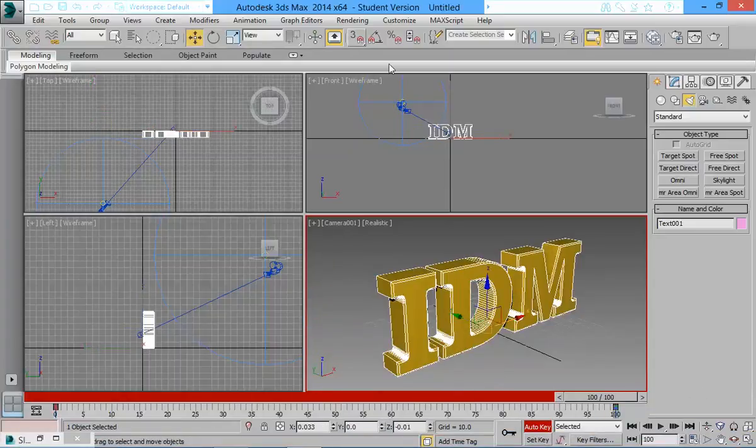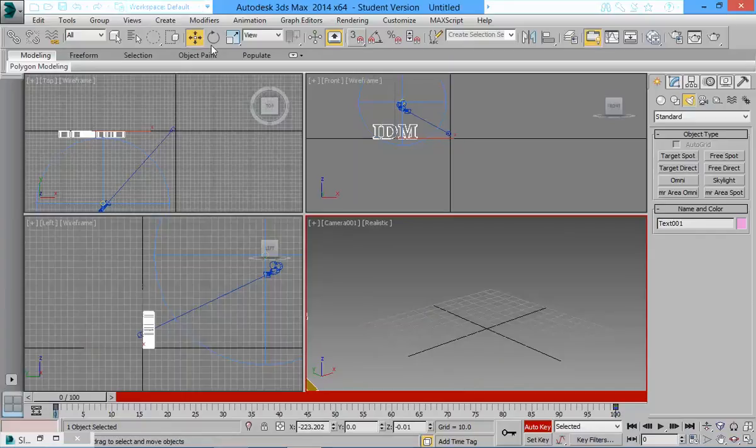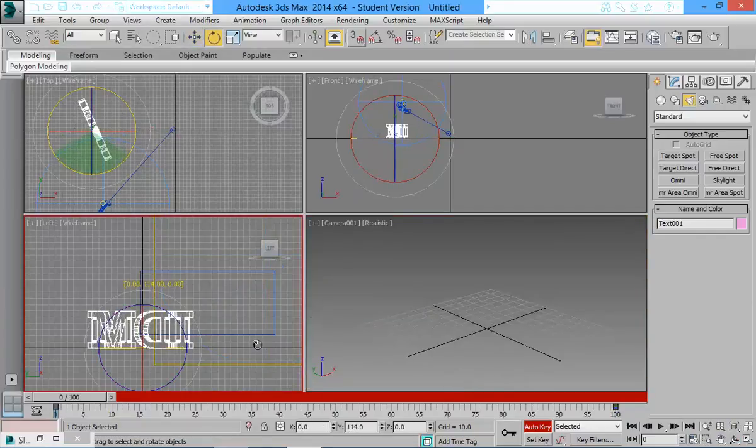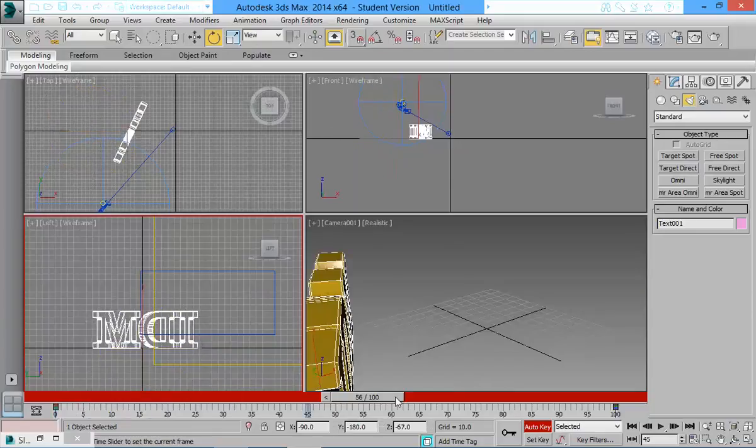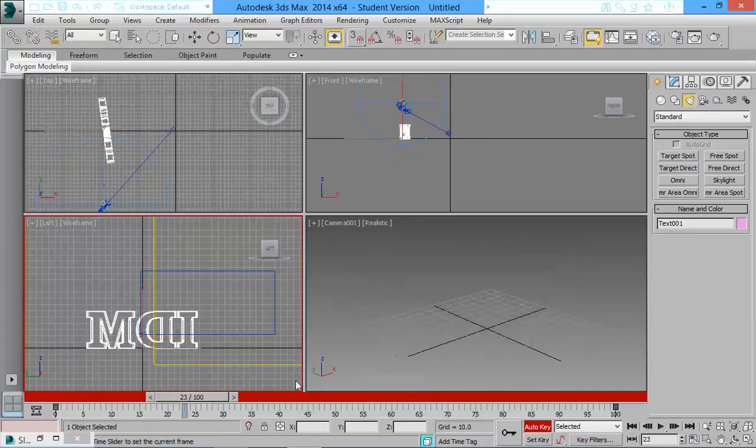Now I want a bit of a tumble. So in the first frame, I'm also going to, my last frame looks all right. I'm not messing around with the last frame. I'm going to do a 180-degree tumble. So as this goes, can you see how it slides in?